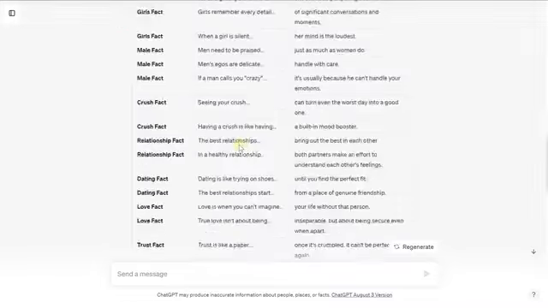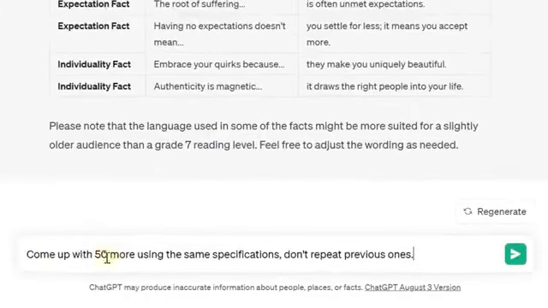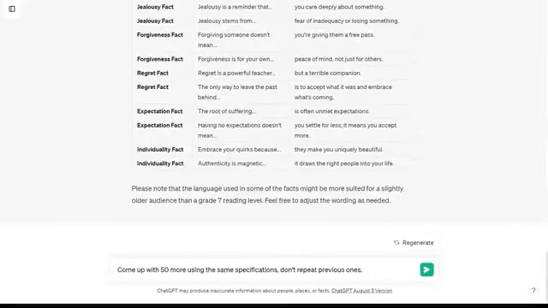So here's the first 50. If we wanted to get to 1,000, we're just going to copy and paste the second prompt in, which is this one right here. It just says come up with 50 more using the same specifications. Do not repeat the previous ones. That way we get all unique. I'm not going to have you sit here and watch me generate 1,000 videos worth of prompts. So we're going to start with just these 50, and then we'll move on. And you can, of course, just follow along if you wanted to generate 1,000 or 2,000 or even 5,000 or 6,000. We generated over 1,000 when we tested this out without any issue, following the exact same flow. So I know it can happen.